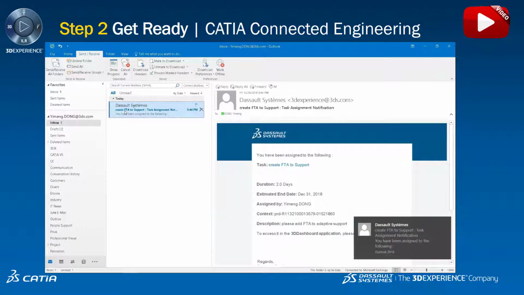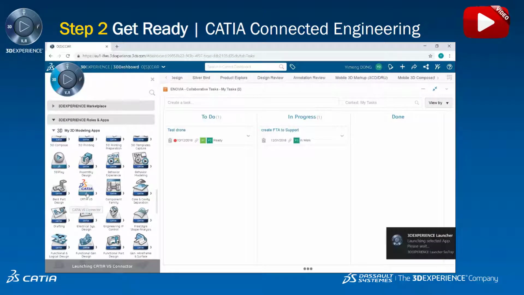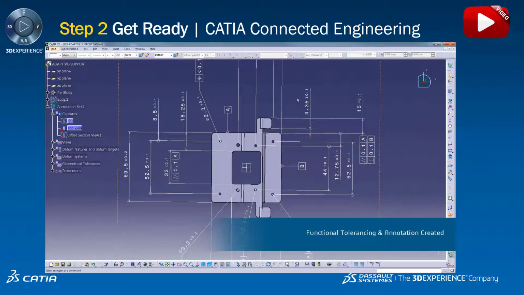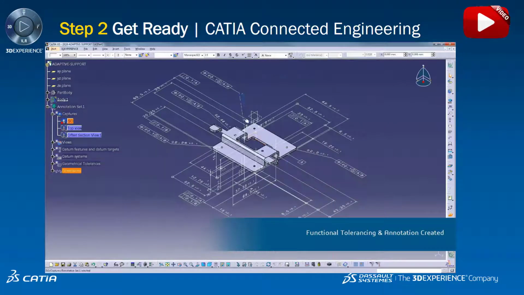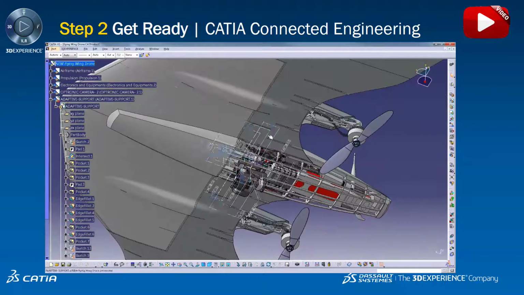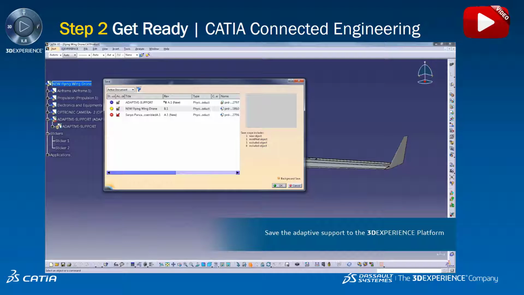The designer receives the task to execute, and he reopens his CATIA V5. Here we are using 3D Master, and we can create functional tolerancing and annotation directly on the 3D parts. So this definition is saved on the 3D Experience platform, so it will be available to everyone.